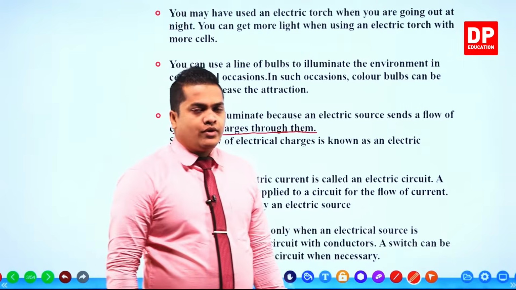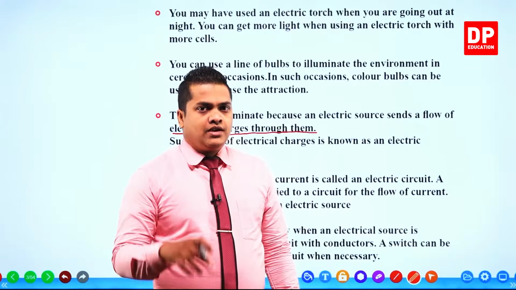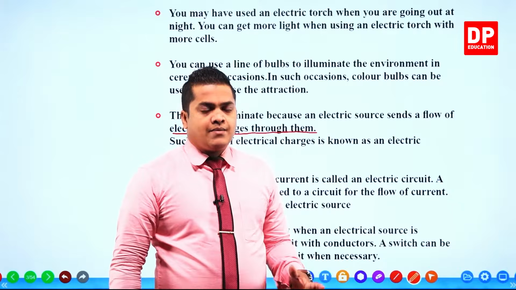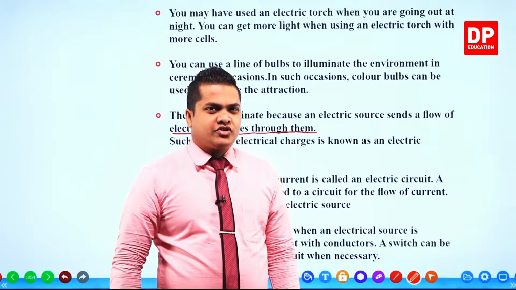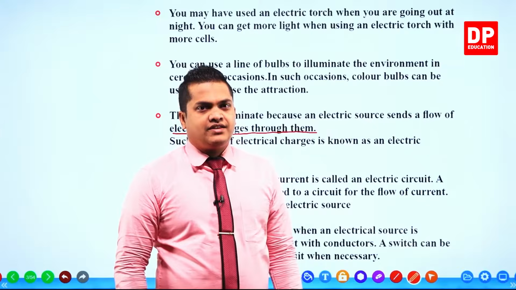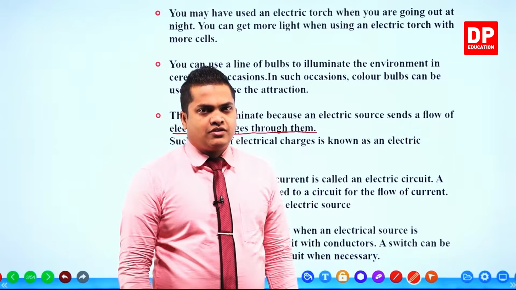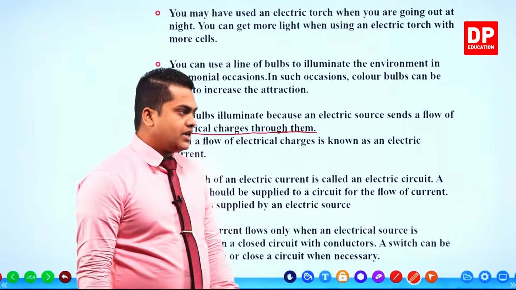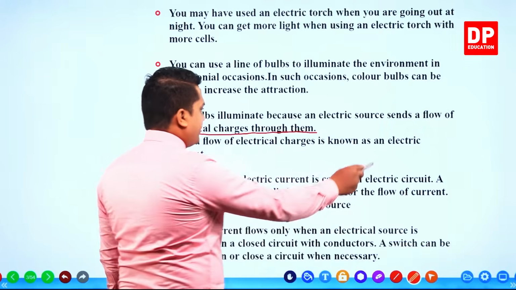The bulbs illuminate because we are sending some kind of electric charges through the bulb. These electric charges which travel from one place to another are called an electric current. We identified this and learned about electric current in the previous lesson also. So such a flow of electrical charges is known as electric current,